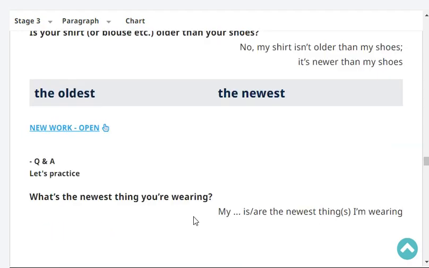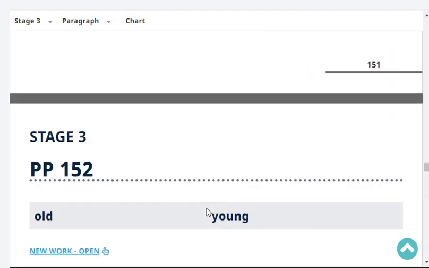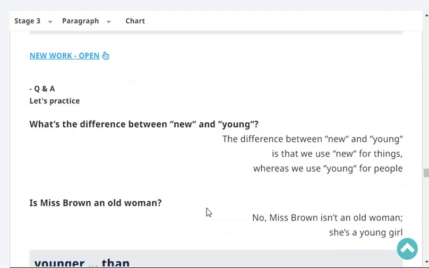Very good. What's the newest thing you're wearing? The newest thing I'm wearing is my glasses. Very good. What's the difference between new and young? The difference between new and young is that we use new for things, whereas we use young for people. Very good.